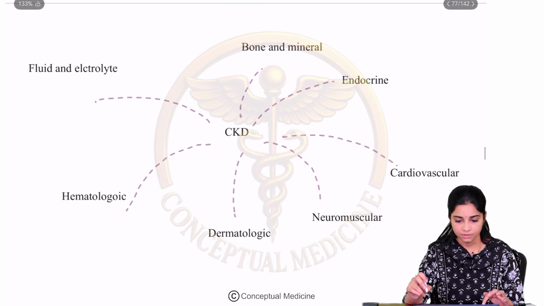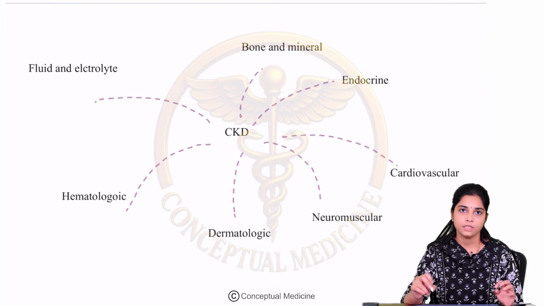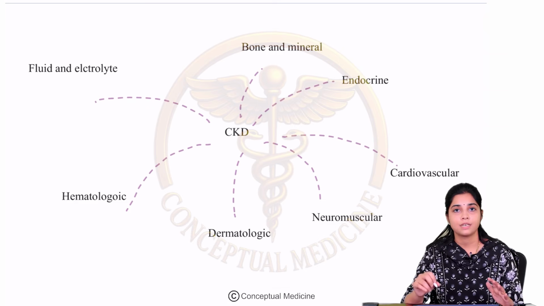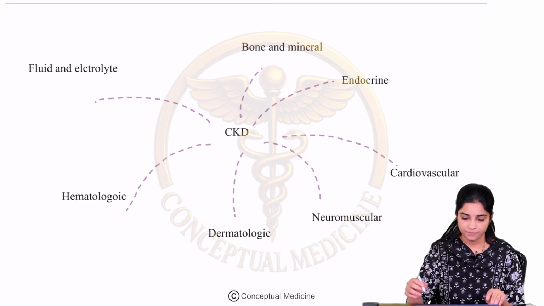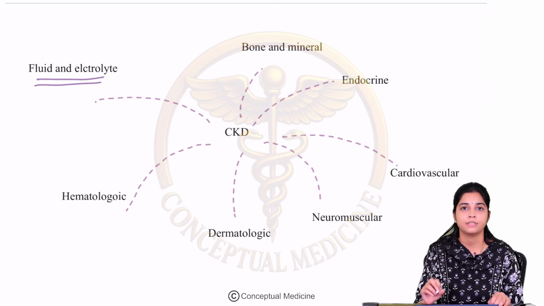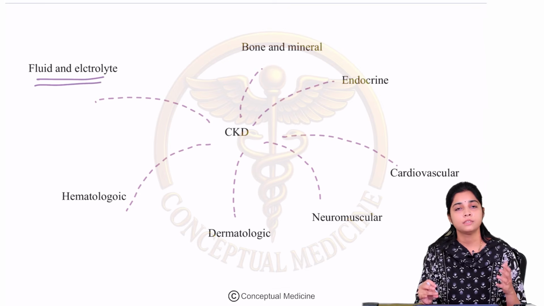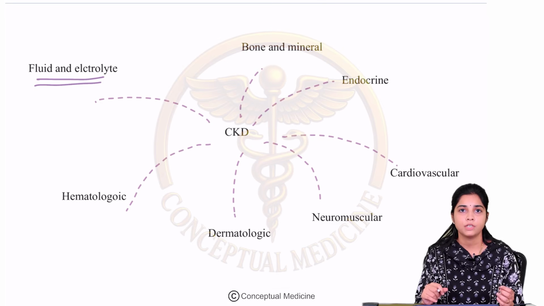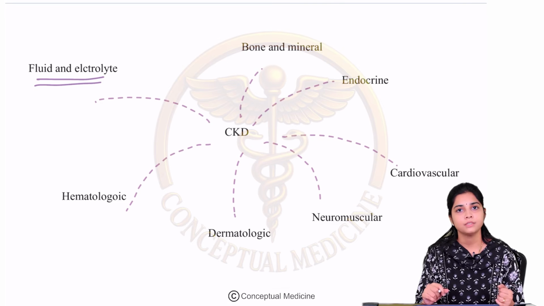Now, let us understand the myriad clinical manifestations of chronic kidney disease. We have already seen that chronic kidney disease has certain hallmark features. What are the various types of clinical manifestations associated with chronic kidney disease? One, it can have fluid and electrolyte imbalances, because we know that the tubules play a very important role in electrolyte balance, and water reabsorption is also very, very important. So if the kidney is not functioning properly, you will have a lot of water retention.